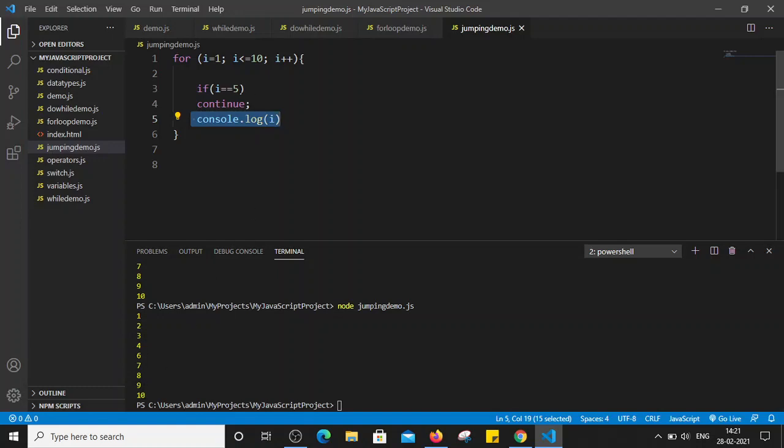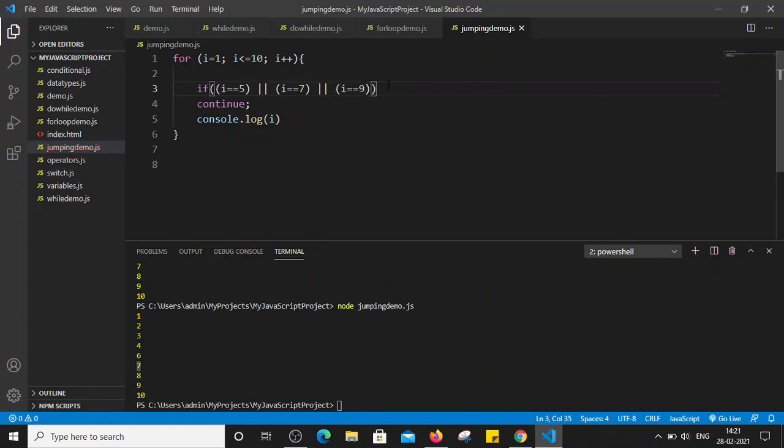Now I'm just going to modify this a bit, right? I want to skip the values 7 and 9 as well. So if the value of I is 5, 7 or 9, I don't want to perform the iteration on that. I want to skip those iterations. So how can we do that? I'm just going to change this condition a bit. If I is equal to 5, I'm going to use logical or. If I is equal to 5 or I is equal to 7 or I is equal to 9.